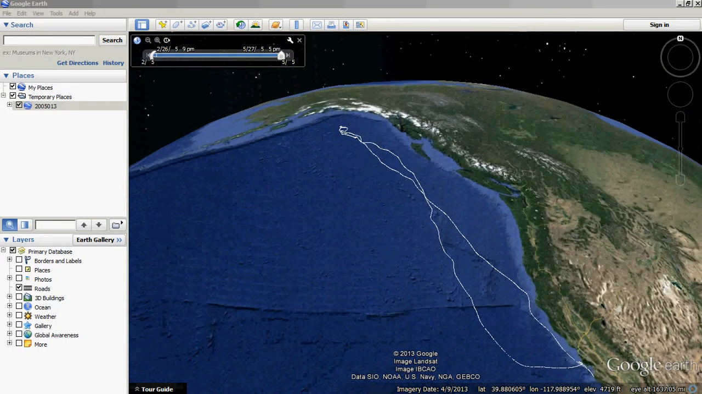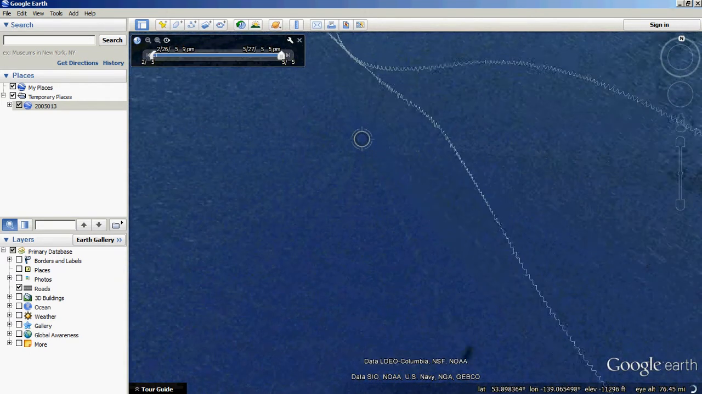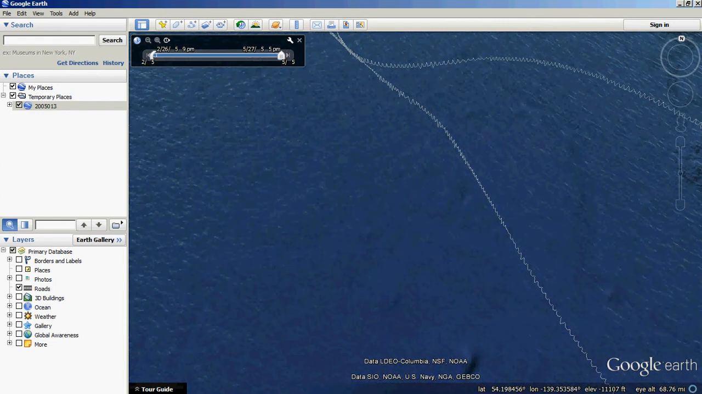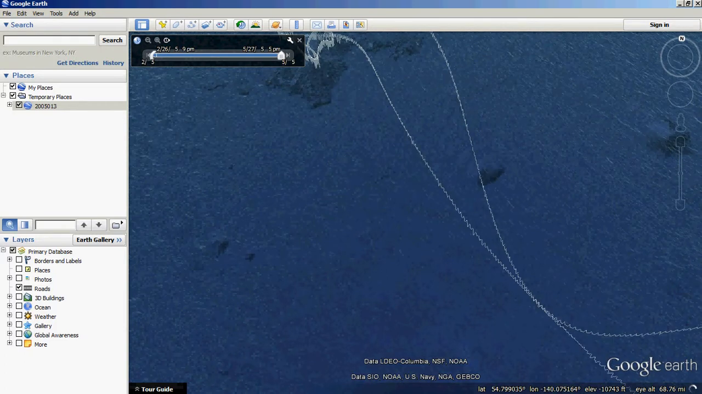Now, to zoom into a particular part of the track, use the right mouse button, click and hold, and drag the cursor towards you. To pan along the surface of the Earth, use the left mouse button, click, hold, and drag the cursor towards you.